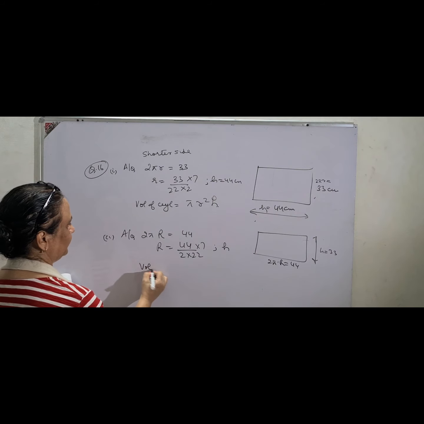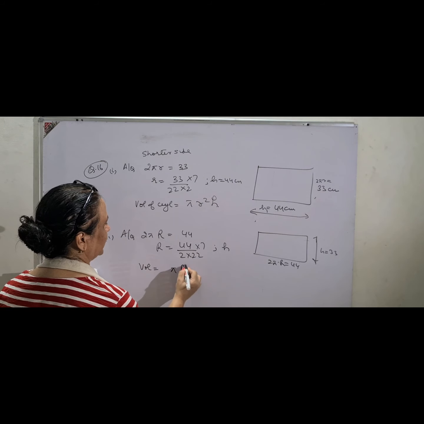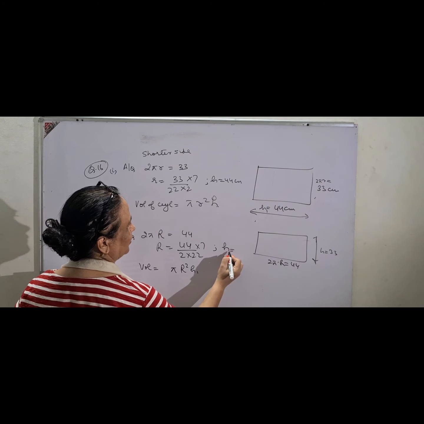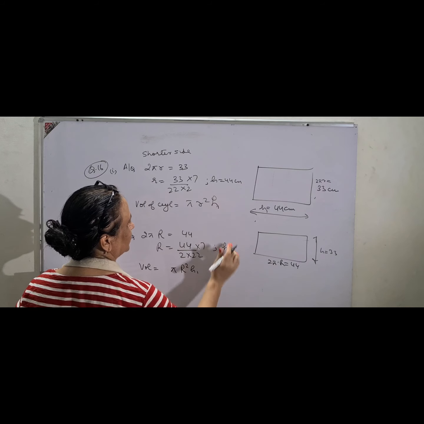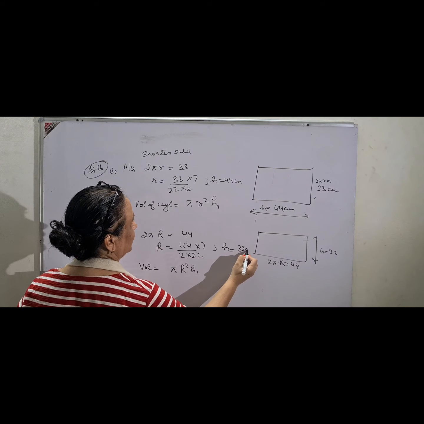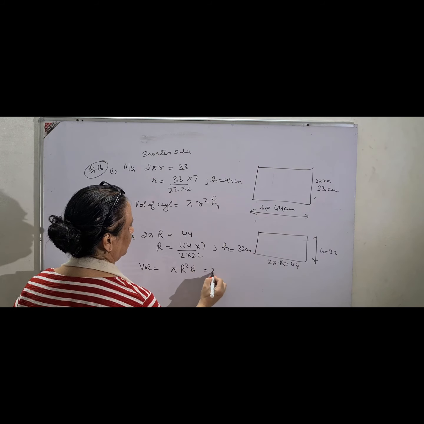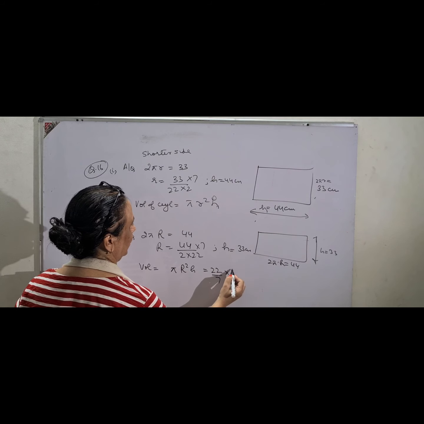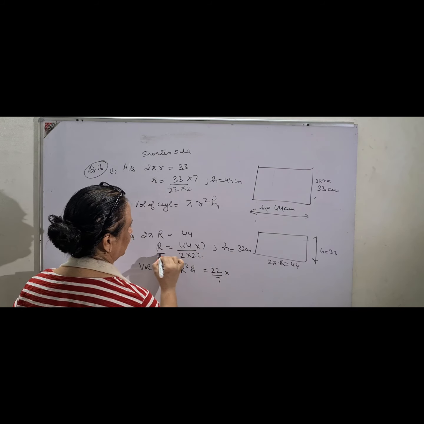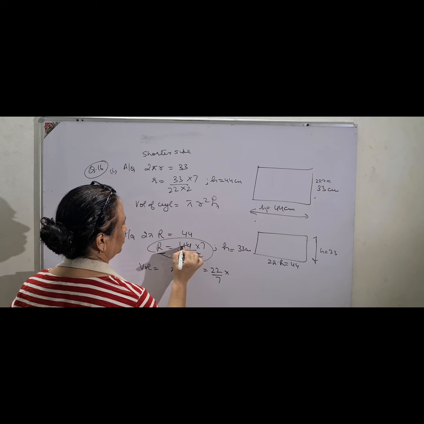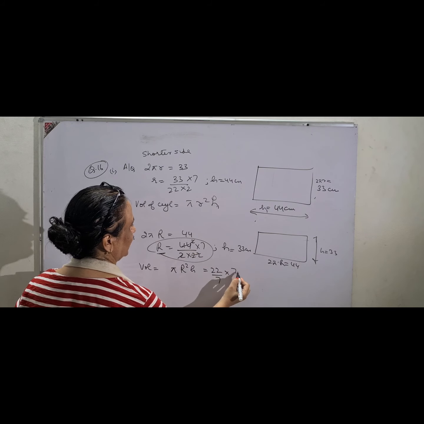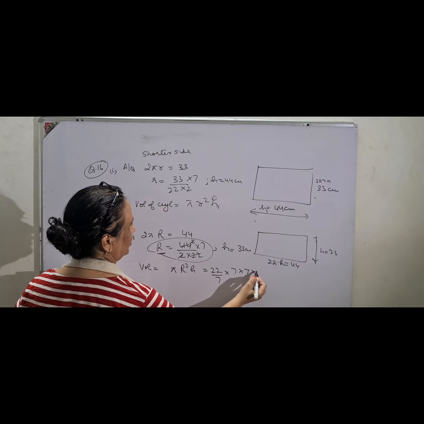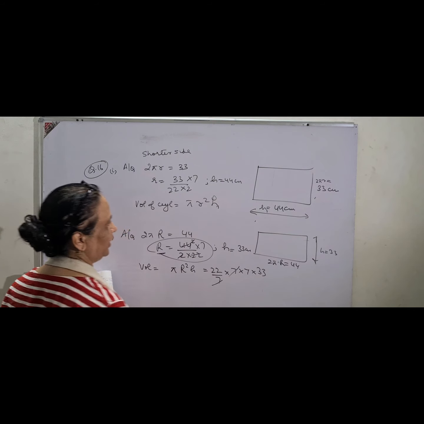So volume will be again pi r square h1. This time your h1 you take here. So this time your h will be 33 centimeters. So 22 upon 7 into r. R you will get from the 22: 2s cancel, and 7 into 7 into h is 33, and that is your required answer.